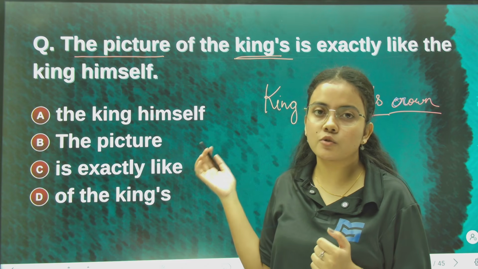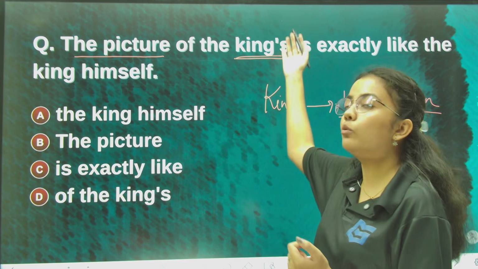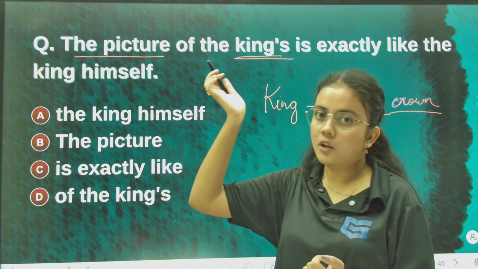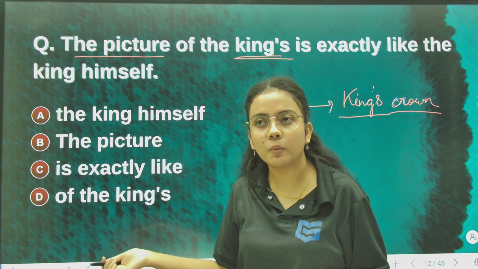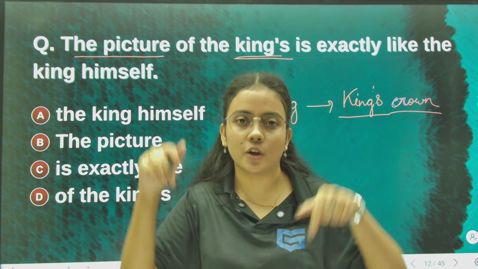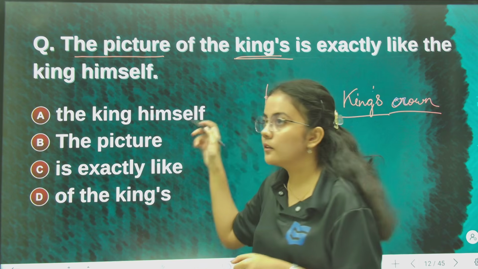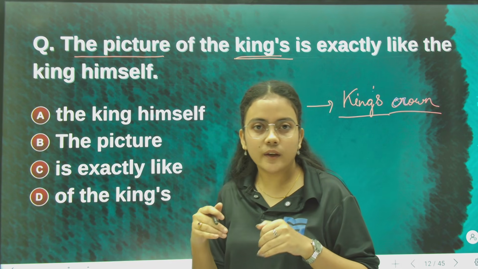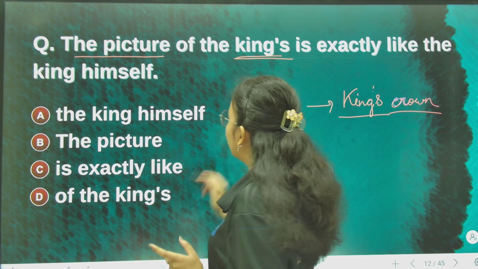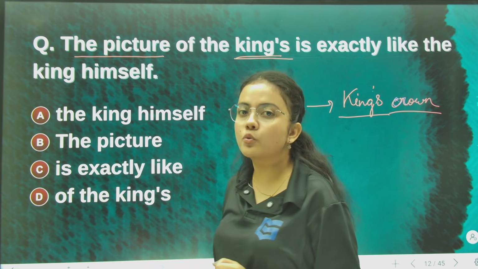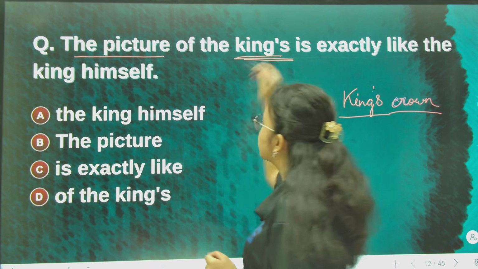It is not the picture of the kings. If it were the picture of the king's crown, then it would be different, and maybe correct, meaning a picture of the king's crown. But here it is meant to convey the picture of the king, so we do not use the possessive form. This possessive form is wrong.